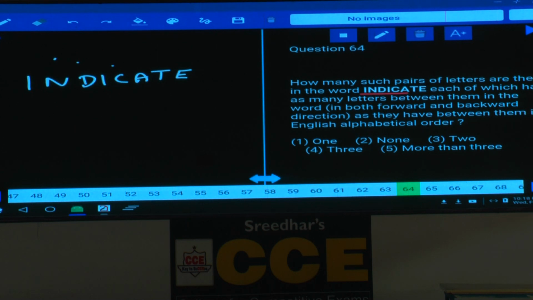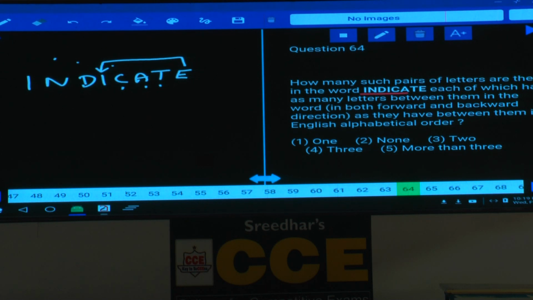Then right to left. Now if you check from right to left, tell me how many are there. Now start counting from right to left. Now E, F, G, H, I. Check between E and I: F, G, H, I. They are matching or not? Between E and I, how many letters are there in this word? 3. In the alphabetical order also, between E and I there are only 3 letters, F, G and H.